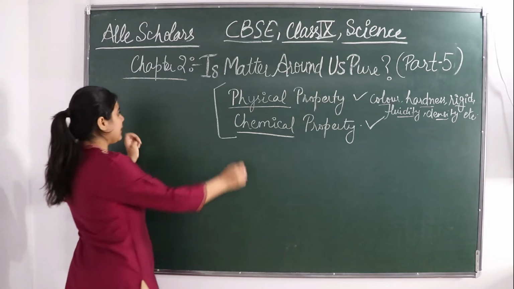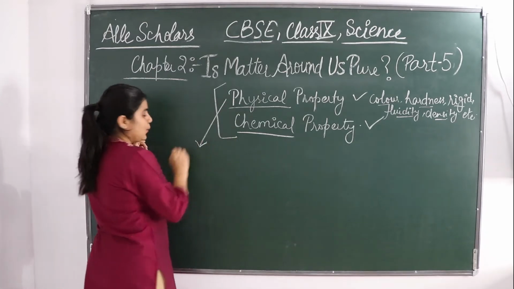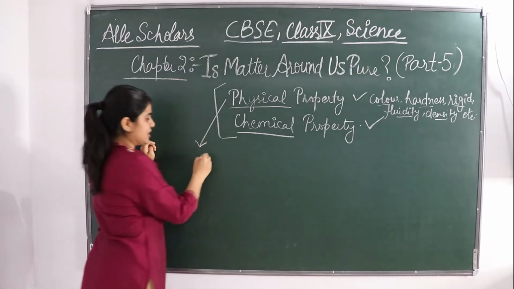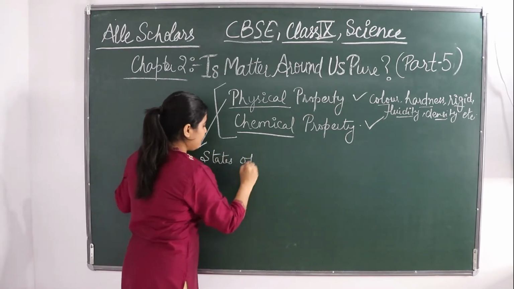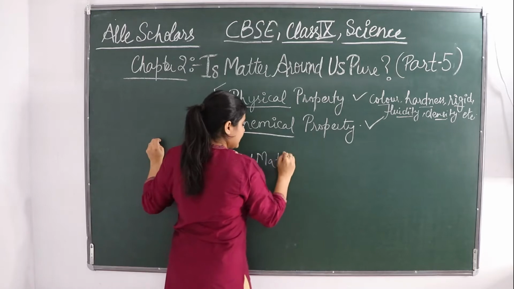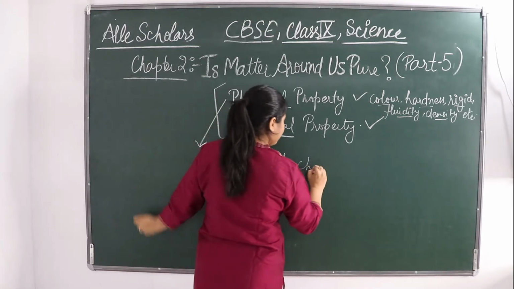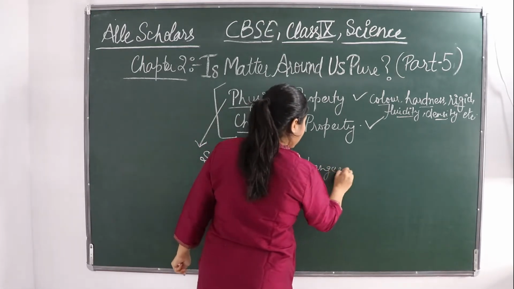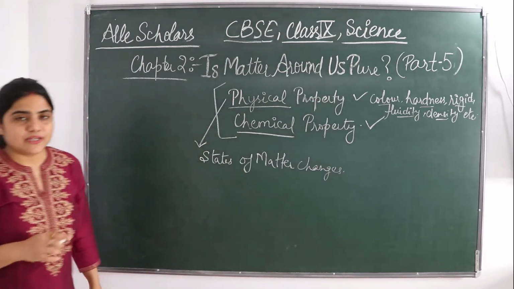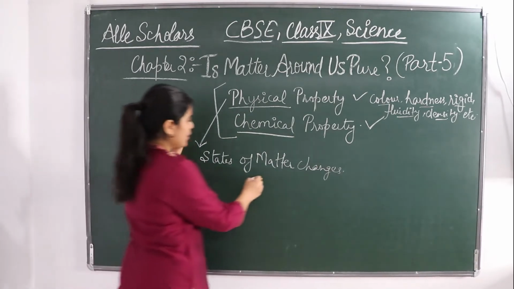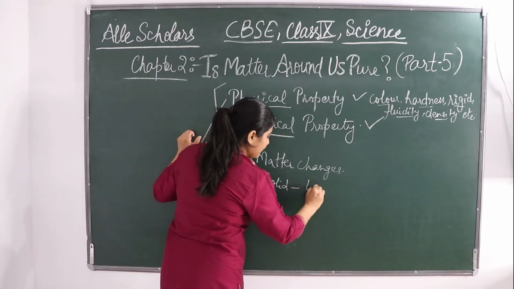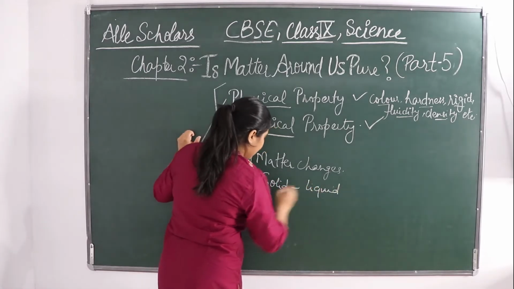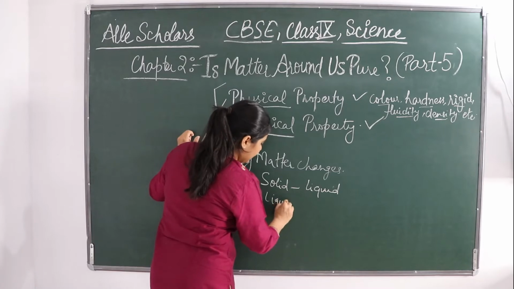Now one more thing about physical change is that when the states of matter change, what happens? Solid can be converted into liquid, or any liquid can be converted into solid.